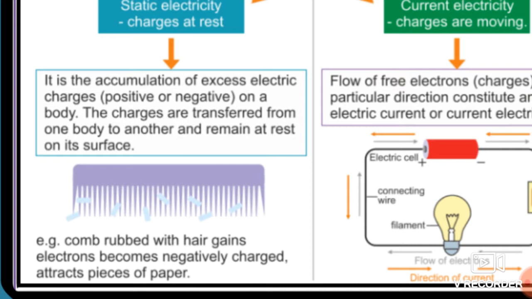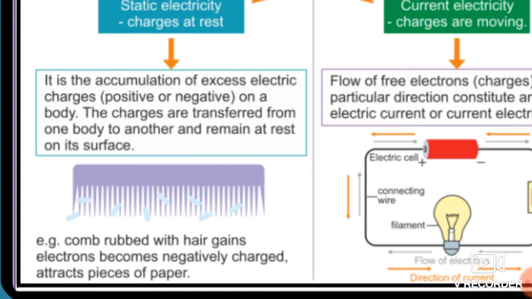Negative. So it becomes negatively charged and it attracts pieces of paper. Whenever you rub the comb on your hair and keep that comb towards pieces of paper, the pieces of paper get attracted towards the comb.